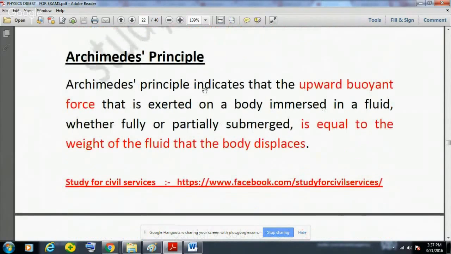Please remember this. Now another concept is Archimedes principle. Archimedes principle indicates that the upward buoyant force that is exerted on a body immersed in a fluid, whether fully or partially submerged, is equal to the weight of the fluid that the body displaces.